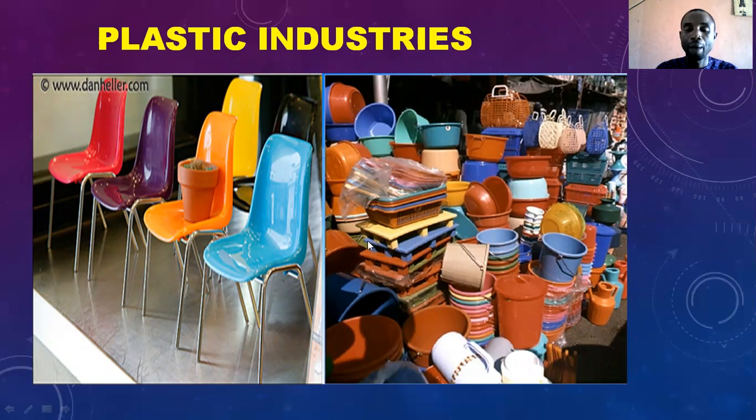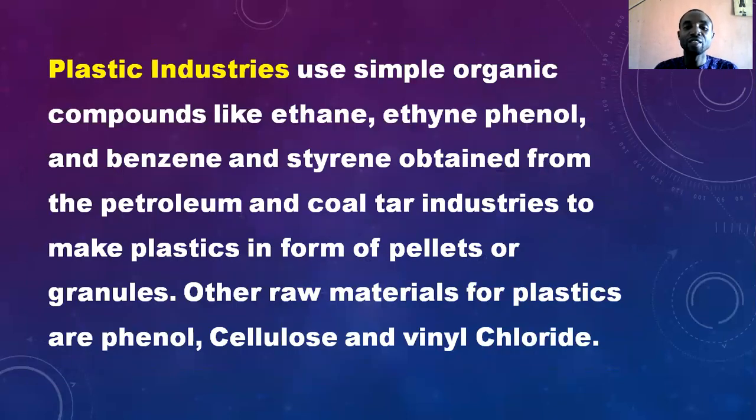Different types of plastic. All right. Plastic industries use simple organic compounds such as ethane, phenol, benzene, and many others obtained from where? Petroleum, crude oil, and coal industries to make plastic in the form of pellets or granules. Other raw materials for plastic are phenol, cellulose, and vinyl chloride.